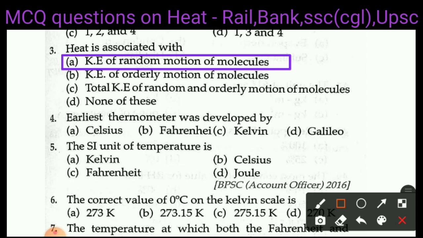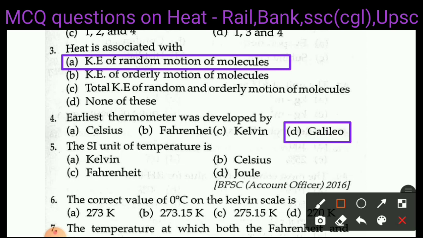Next question is question number 4. Earliest thermometer was developed by A, Celsius, B, Fahrenheit, C, Kelvin, D, Galileo. Right answer of question 4 is D, Galileo.